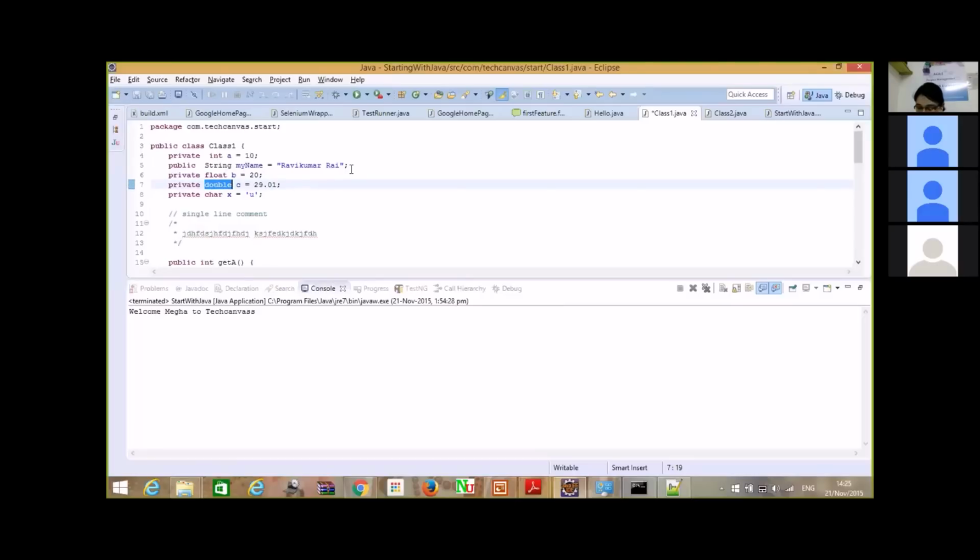Okay, and when we are using char and string, then we have to use a single quote and double quote. For char you have to use a single quote. For string you always have to use a double quote.